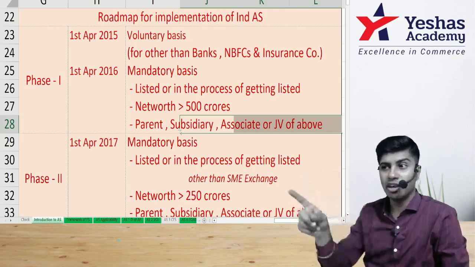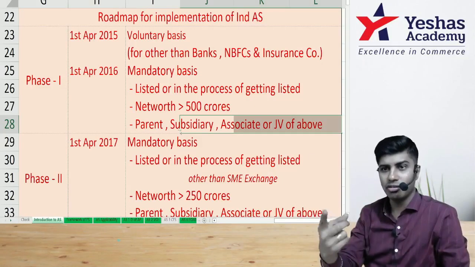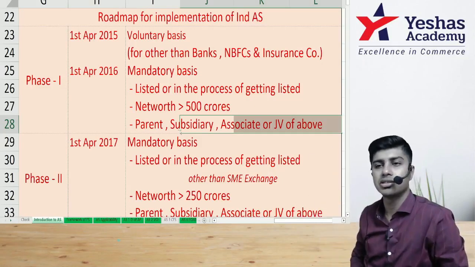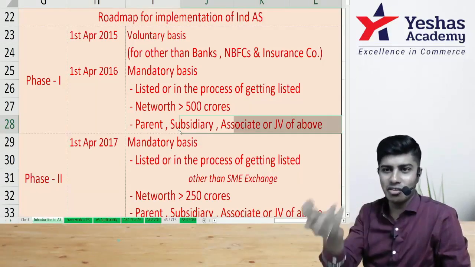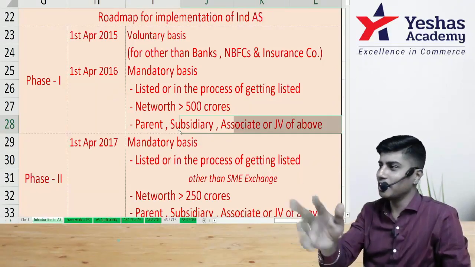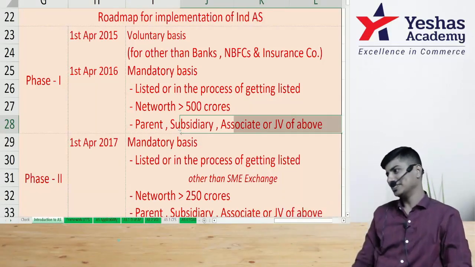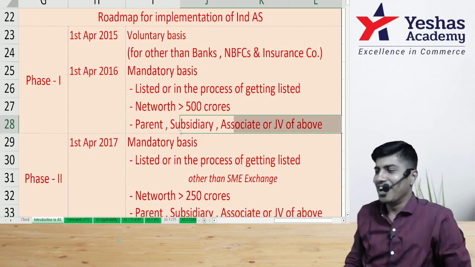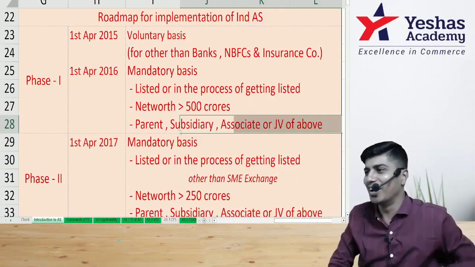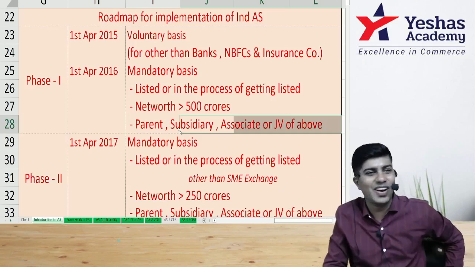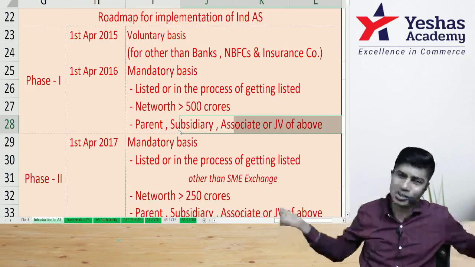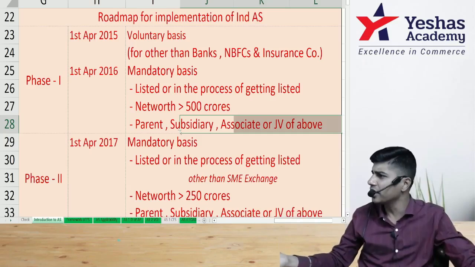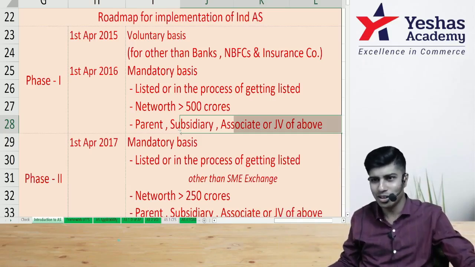You should not take money from anyone else. If you want money, I should give. If I don't give, you will not take money from anybody else. They put that condition. And now Dunzo is in losses. Reliance is not giving funds, and Reliance is not letting them take funds from anybody. So I will not give, and I will not let anyone give money to you. So then what happened? Dunzo has no option. Both the co-founders resigned.